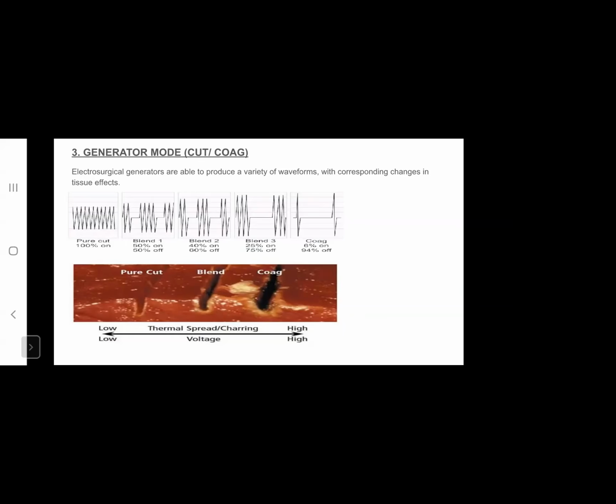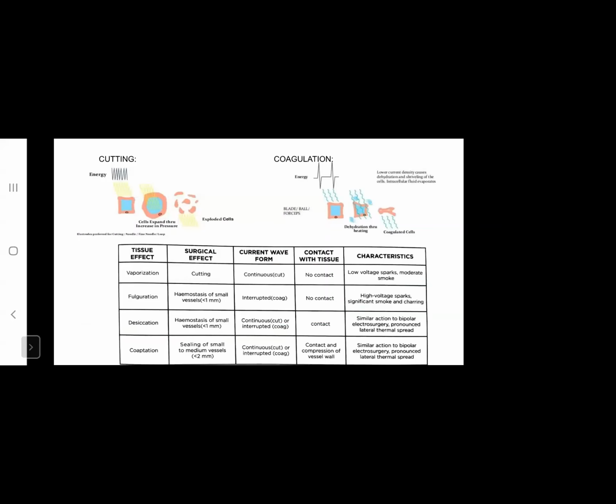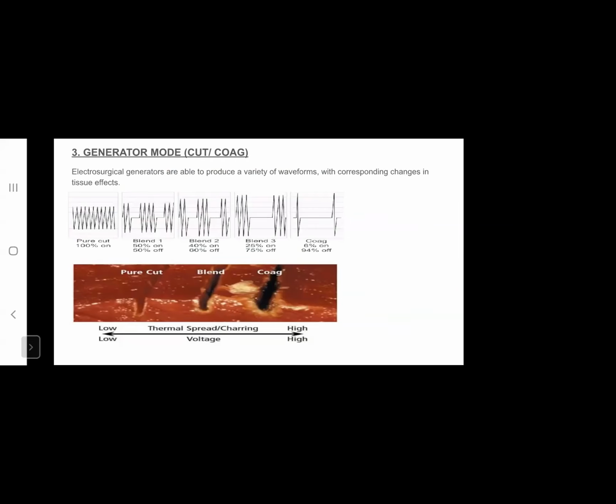Now, let us go to the next one. You are dissecting the Calot's triangle with a diathermy. What mode will you select? Sir, in that case, since we are trying to avoid lateral thermal injury, and we have structures like the CBD in the proximity, a cut mode will be more suitable, I think, sir. I'm not sure.